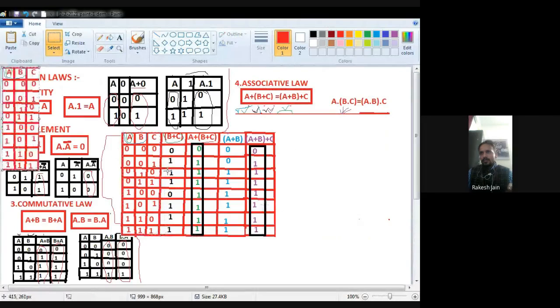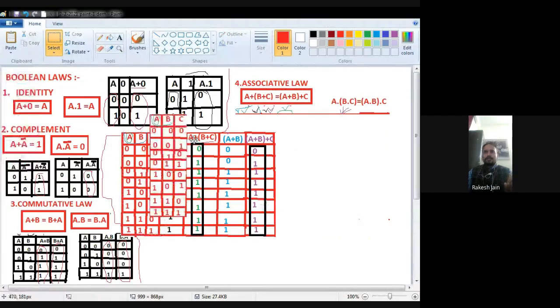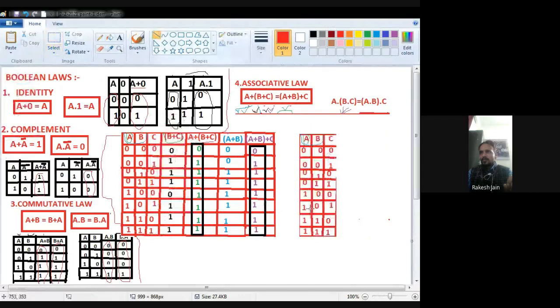Both are similar to each other. It means this first postulate is proved, that associative law for the OR operation is proved, that A plus B plus C will be equal to A plus B plus C. That is proved. So this one is the first Boolean postulate which we proved.